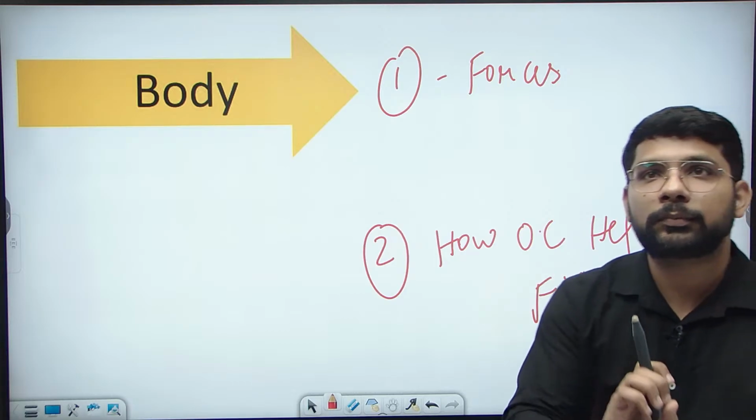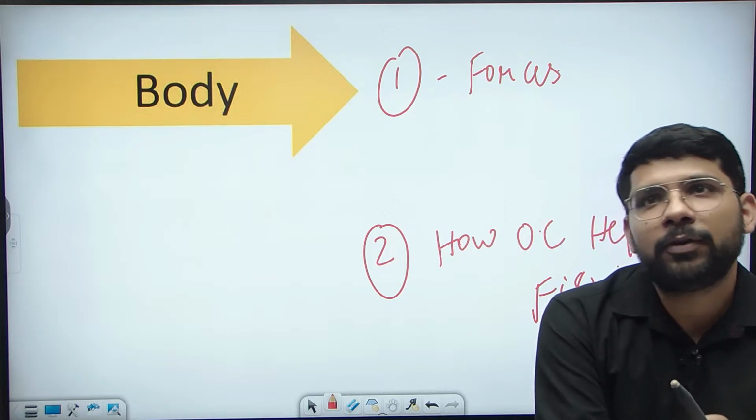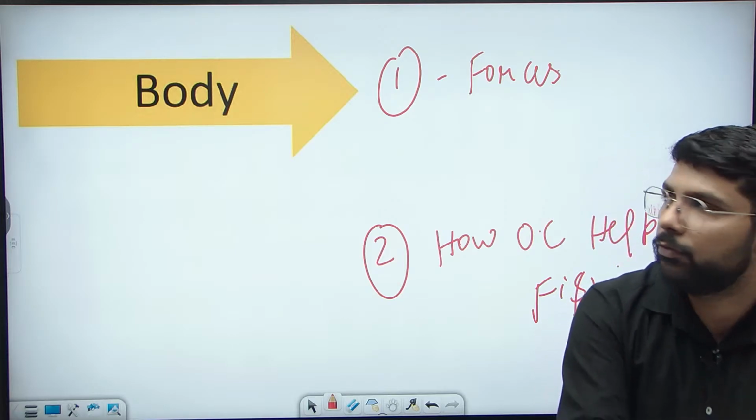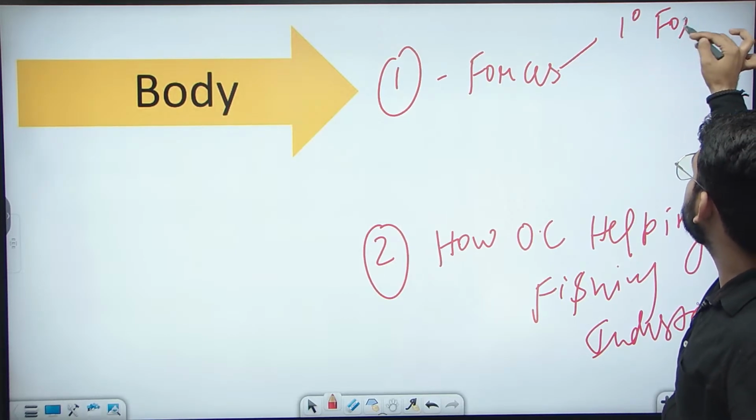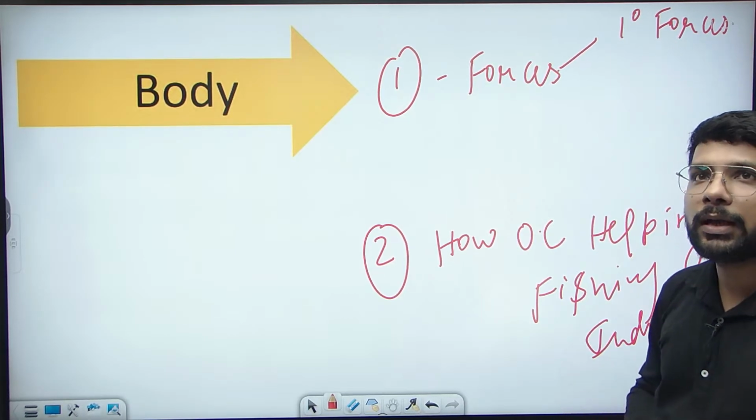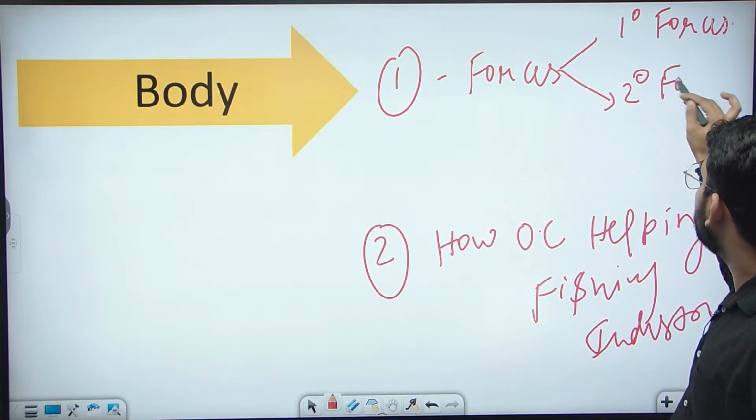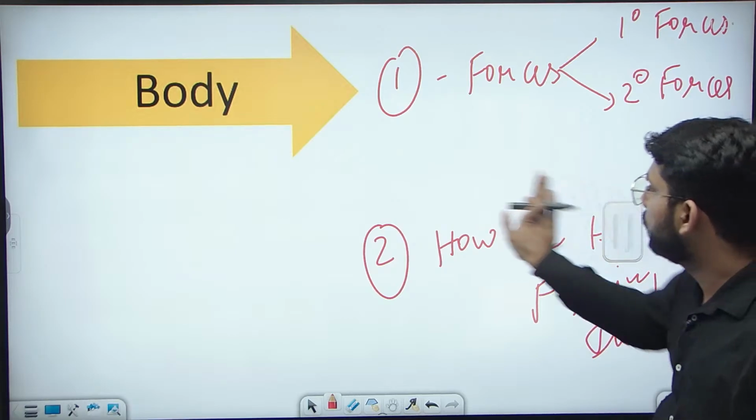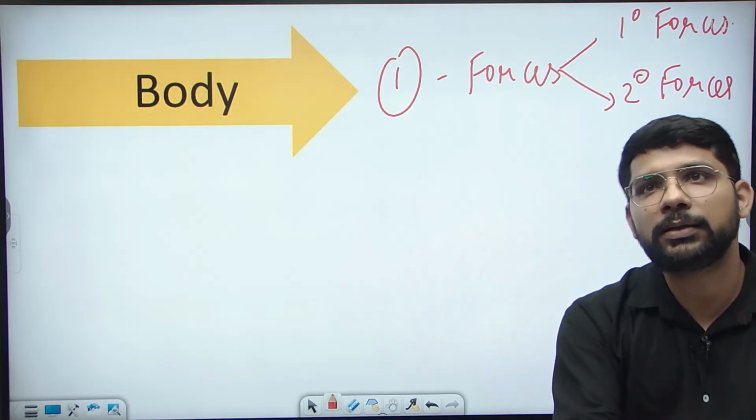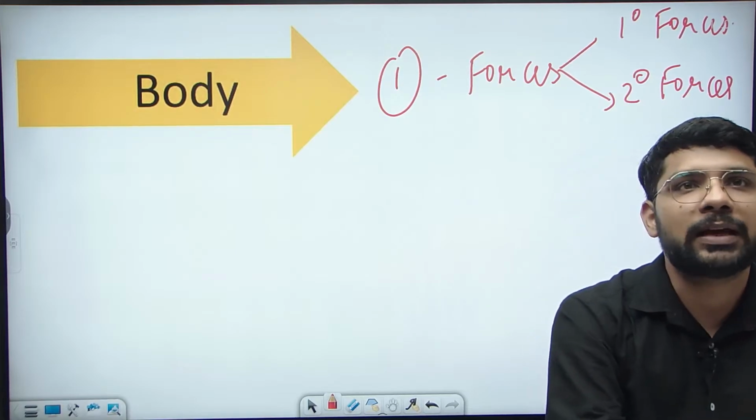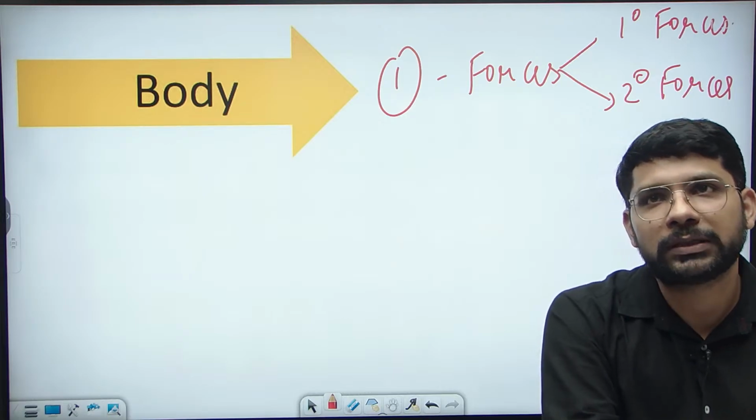Okay, let's come to the first part. If we are dividing the first part into two pairs, one can be the primary forces which impact the ocean currents, and the second is the secondary forces which impact the ocean currents. So in the primary forces, what are the examples?